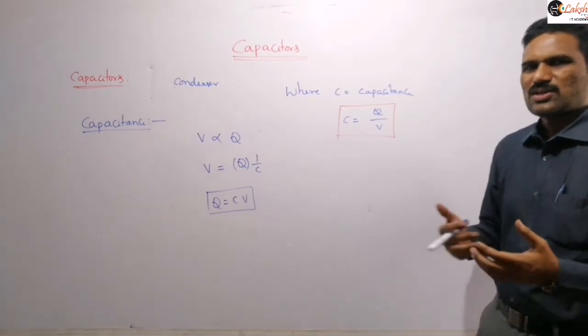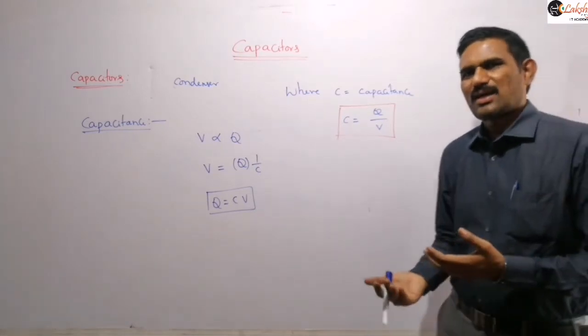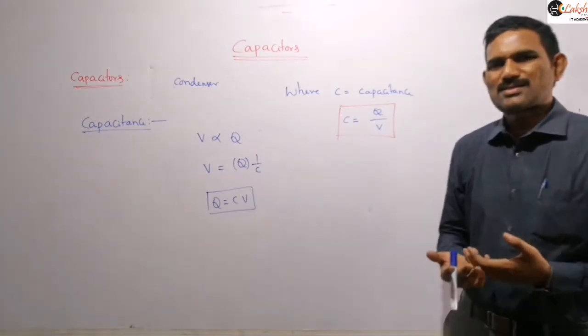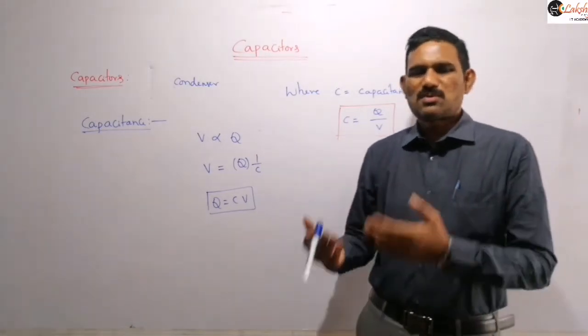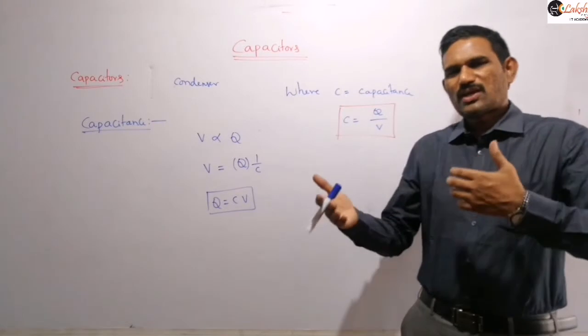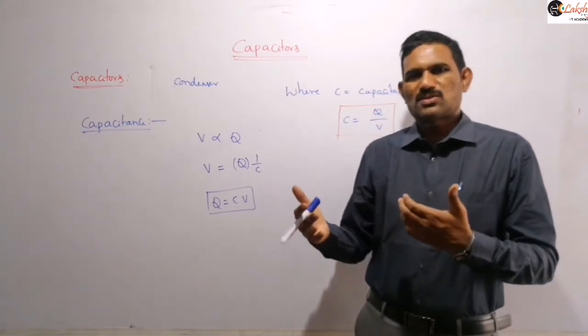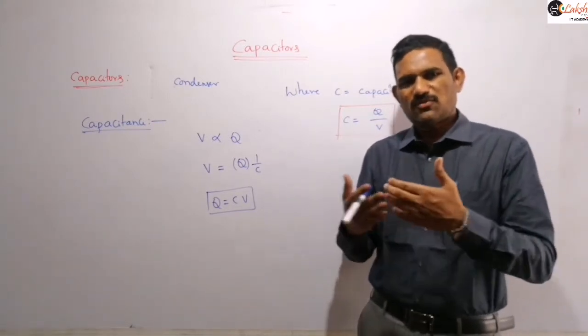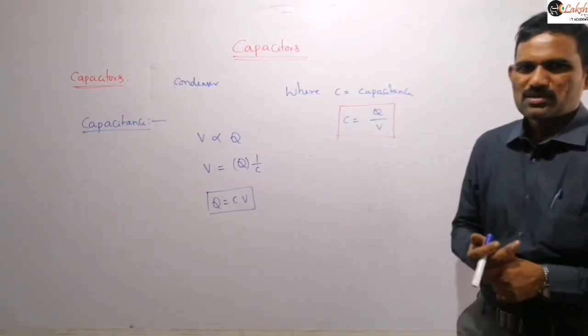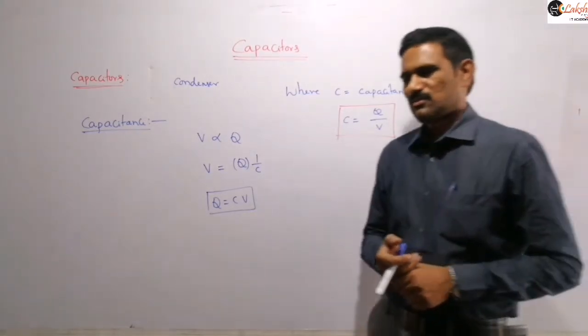And the potential difference, if you are taking a single object, which we call an isolated object, is the potential difference between that object and infinity. If you are taking two conducting objects very close to each other, then we need to take the potential difference between them, right? So write the definition.